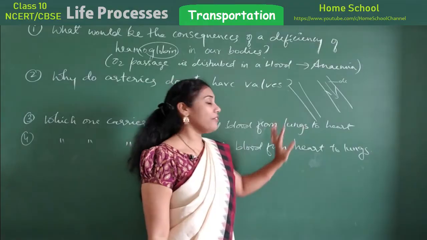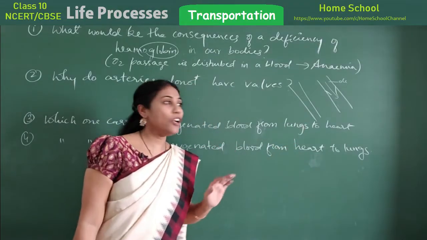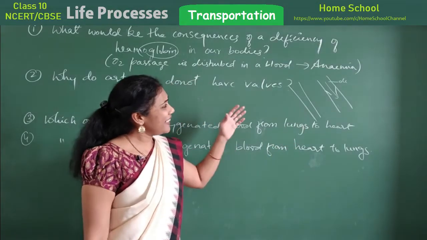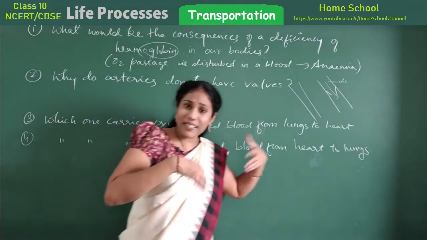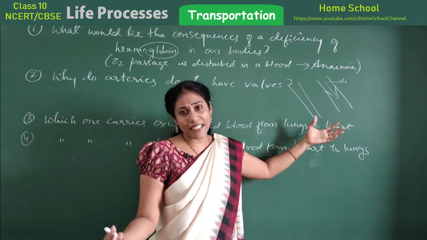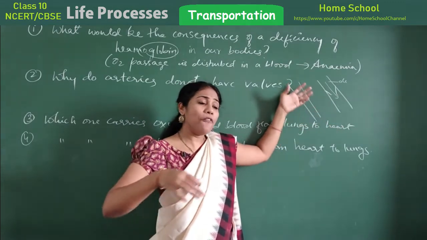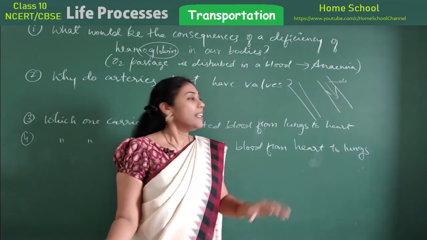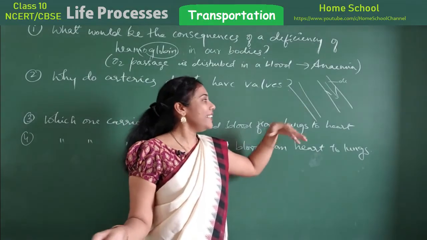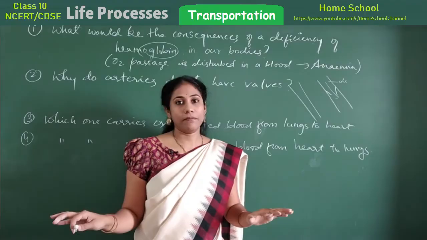Arteries do not have any valves here because blood is directly pumped into the arteries, where blood will flow with a particular pressure. That's the reason you will not find any valves in the artery.